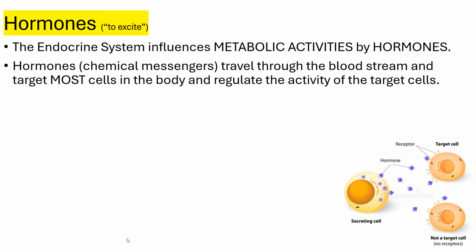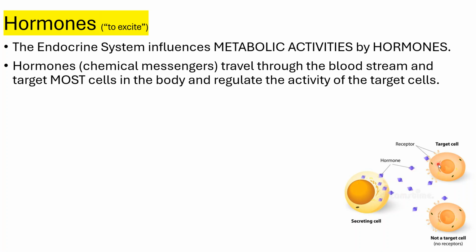Now, hormones, we've called them previously chemical messengers, travel through the bloodstream and target most cells in the body and regulate the activity of that target cell. So you can see down here in the picture, you've got your secreting cell right here, and this is secreting the hormones. Those hormones are represented by these little purple triangles or diamonds. Those hormones are going to go out into the bloodstream, travel through the bloodstream until they reach their target cell.